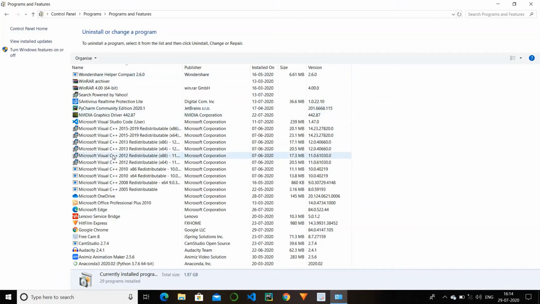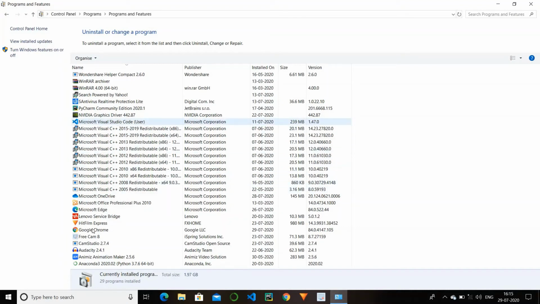Listen, when you have installed any program or software, like Google Chrome, Cam Studio, Microsoft Edge, Microsoft OneDrive, PyCharm, any antivirus, WinRAR file extractor, and Microsoft Visual Studio. Its use is that if you want to make changes in your software or any file, you can do it.